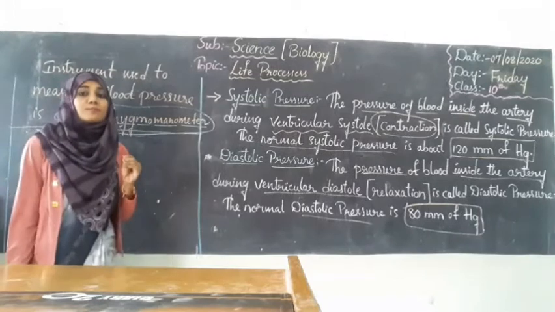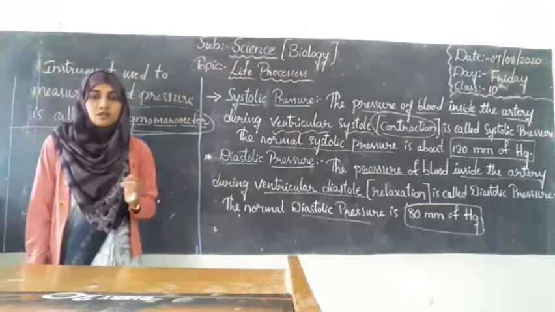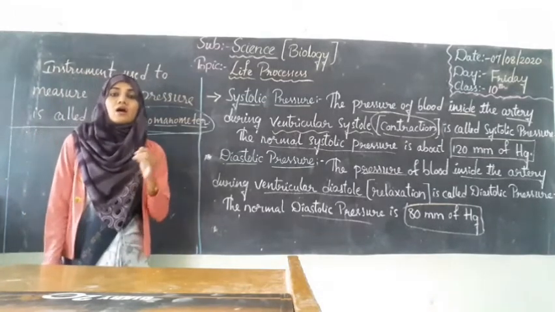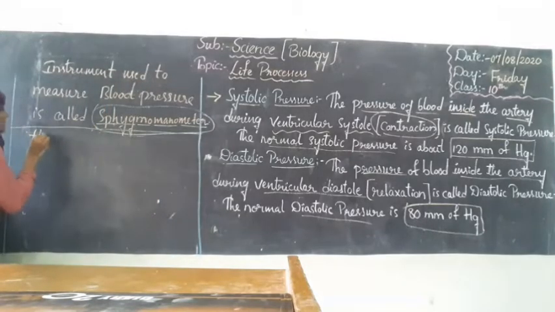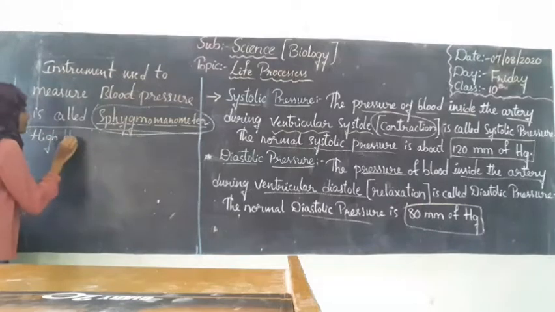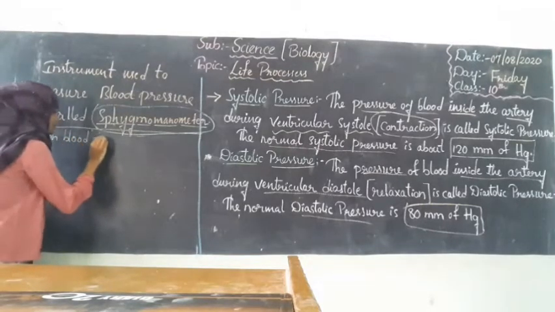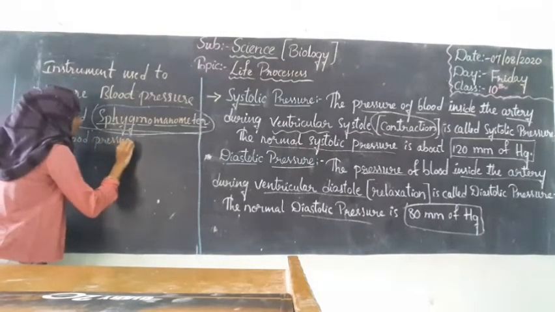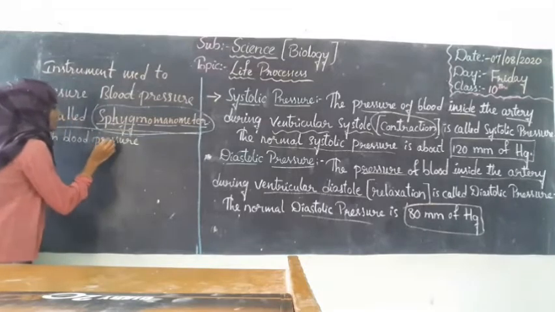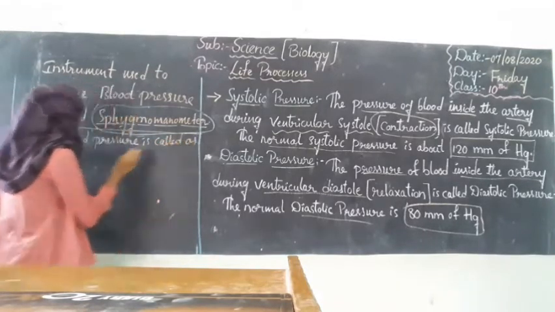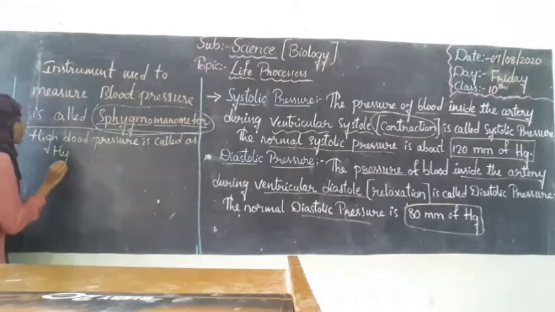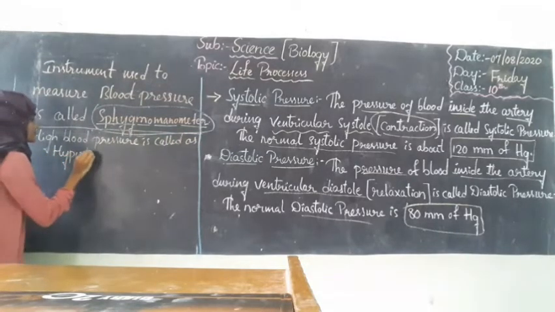And if the blood pressure is high, then it will be called hypertension. So high blood pressure is called hypertension.